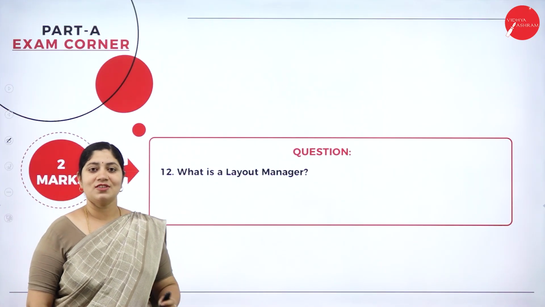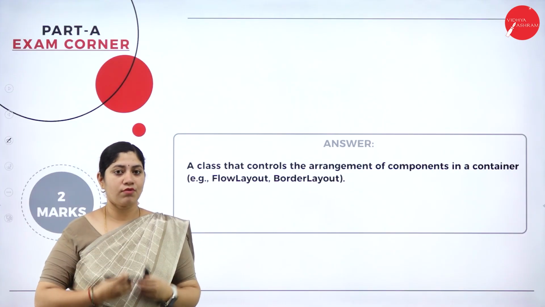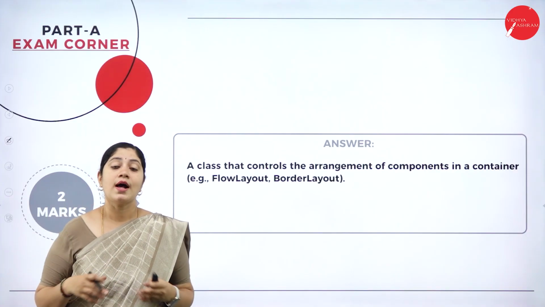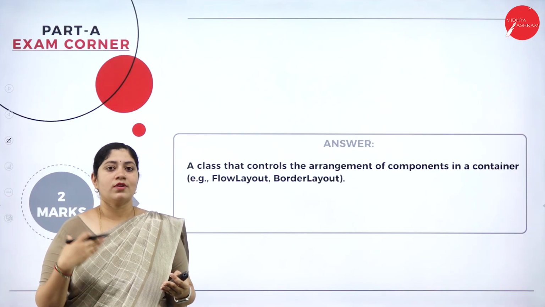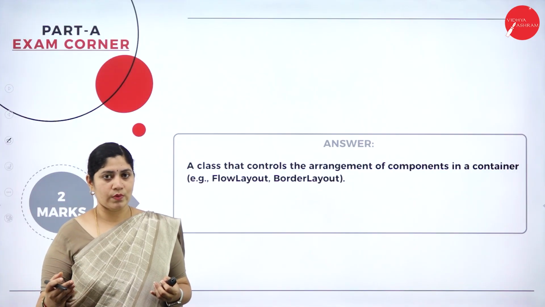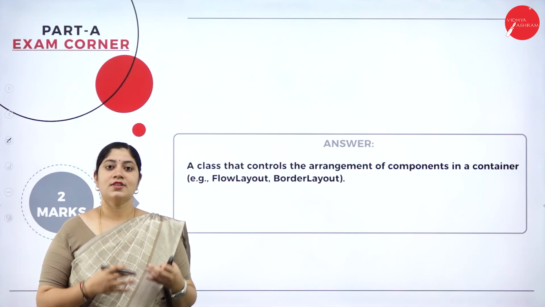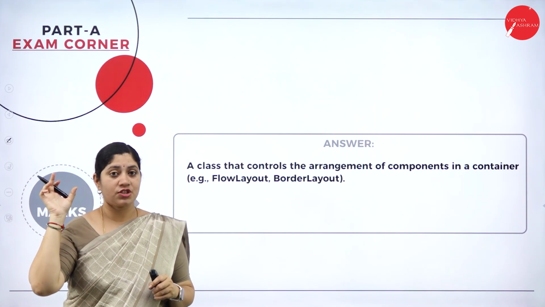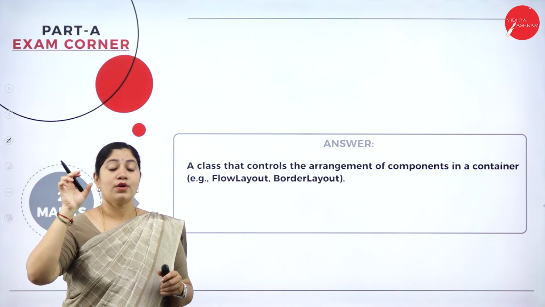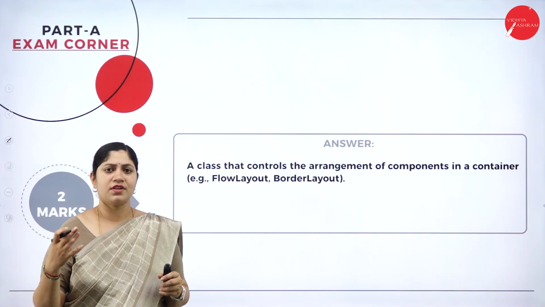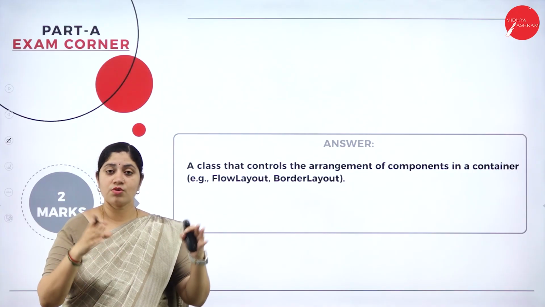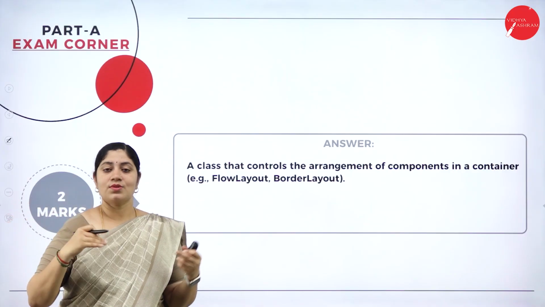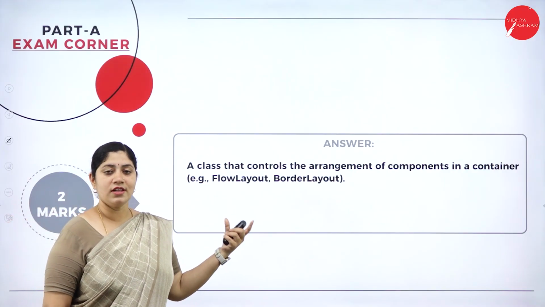All right, let's head to the next question. What is a layout manager? As we have already understood, AWT, the Abstract Window Toolkit, is used to design the applications or the windows or the web pages, correct? That's by using the Java programming language. Now we have many things to manage, that is, the text block, menu block, then the window, frame, buttons, etc. Correct? So in order to manage all these things, there should be a manager, correct? That manager we call a layout manager.